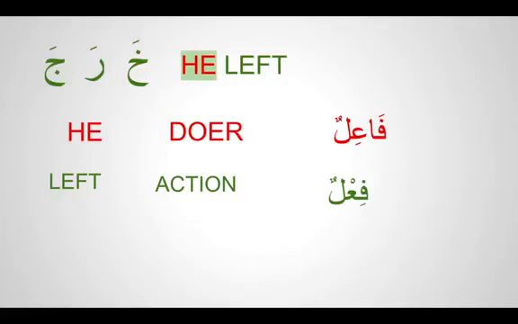The action is called a fa'al and the person who does the action is called fa'ilun. Fa'al and fa'il, they both go together. They cannot be separated. That's what we need to learn now. How to identify what is the fa'al and how to identify who is the fa'il, who is doing it. So that will be our session today, inshallah.